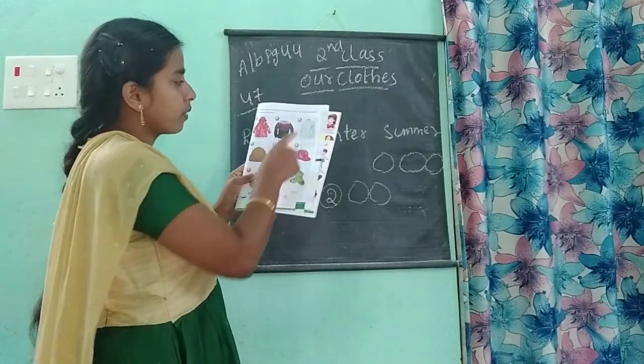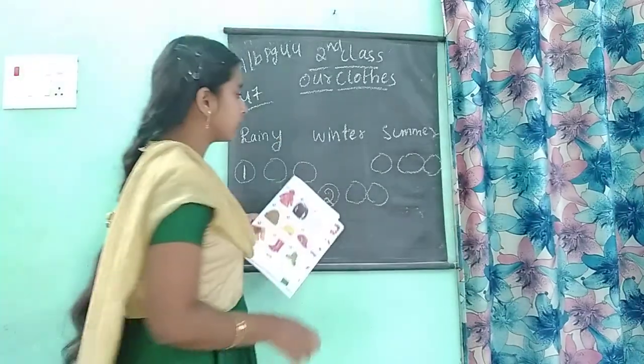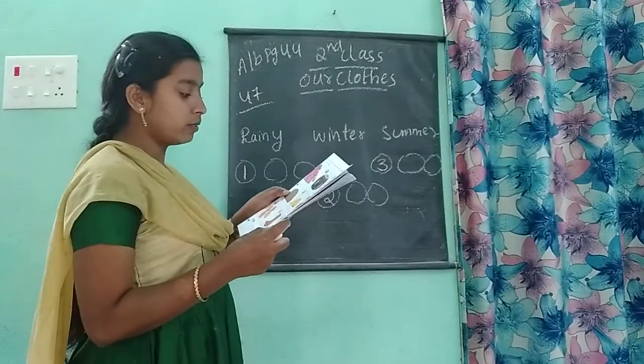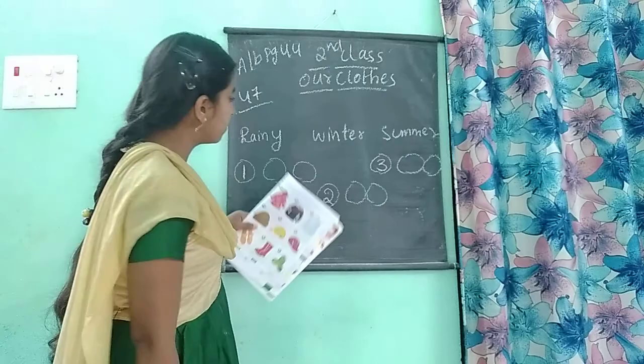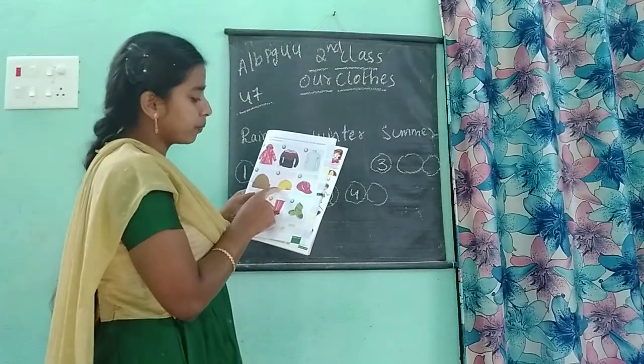Winter number 2. And this is shirt. This is a cotton shirt. This we will wear in a summer season. So, number 3 is here. And the number 4, it is a woolen cap. Woolen cap we will wear in a winter season. So, where is the winter season? Here, 4.